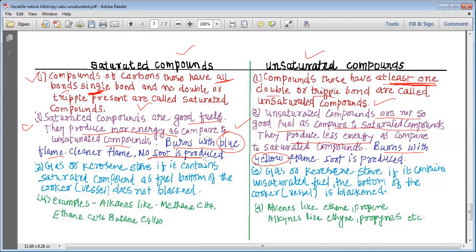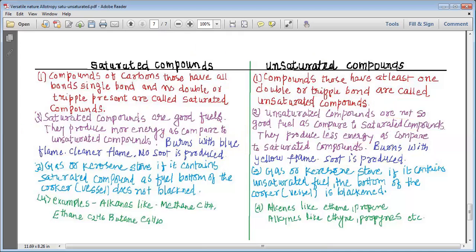Next, when a saturated compound burns, no soot is produced. Please remember that. When unsaturated compounds burn, soot is produced. This soot we generally consider as smoke which has carbon particles which are black in color, and we are not comfortable breathing in such soot. So soot is not produced in case of the saturated compound, and that is why they produce more energy. But when an unsaturated compound burns, it produces soot, and that is why it produces less energy. So this is how, my dear students, we study. Let's move to the next difference.